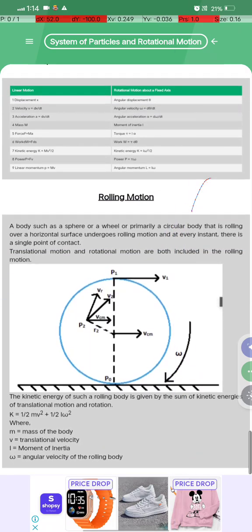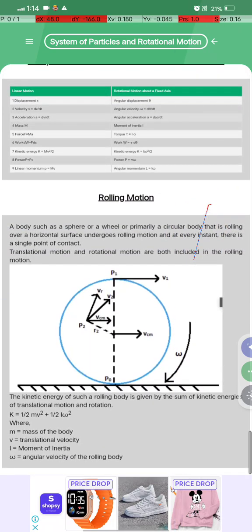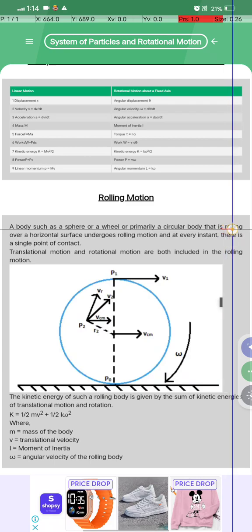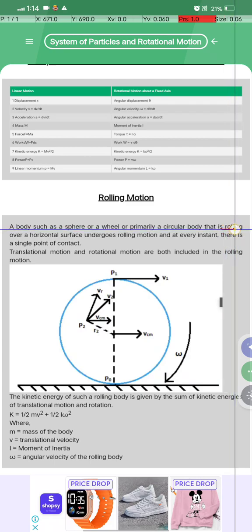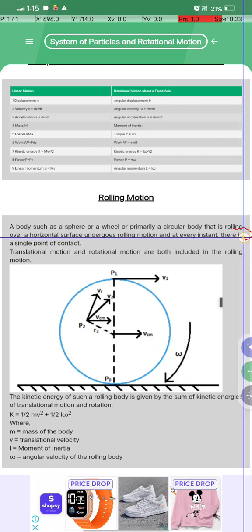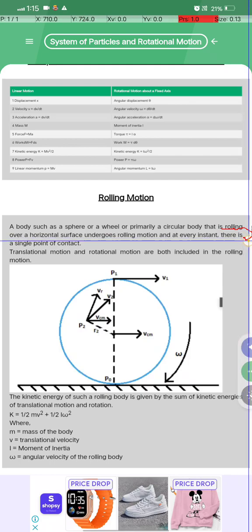उसके बाद क्या कह रहा है, रोलिंग मोशन क्या होता है। A body such as a sphere or a wheel, or primarily a circular body that is rolling over a horizontal surface, undergoes rolling motion, and at every instant there is a single point of contact.